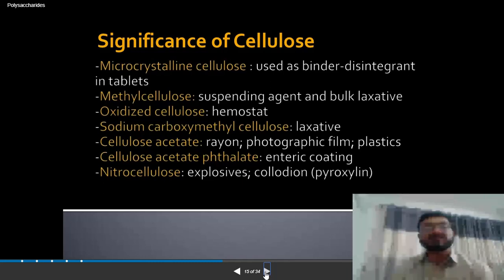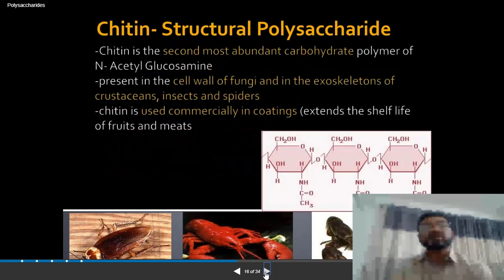Then cellulose acetate, which can be used in packaging material, cellulose acetate phthalate, indirect coating, nitrocellulose that is not for the food purpose, that is an explosive material. Another is the chitin. Again, it's a polysaccharide, and that is a polymer of the N-acetyl glucosamine. Glucosamine is a derivative product from the nitrogen substances.